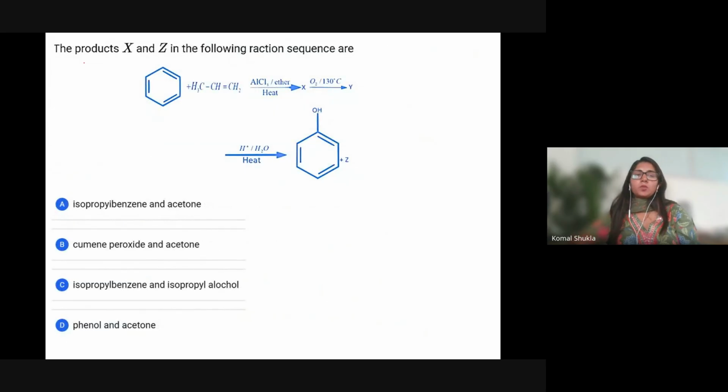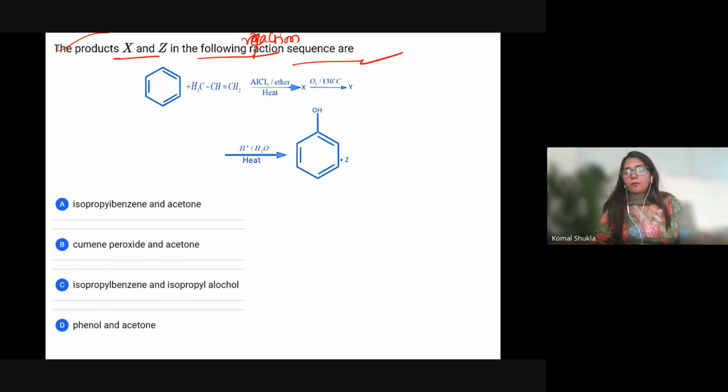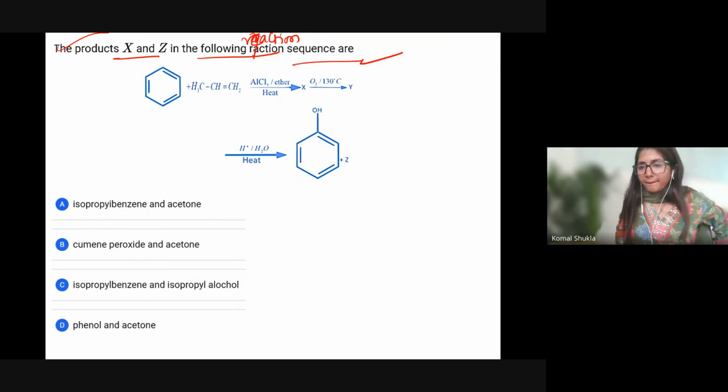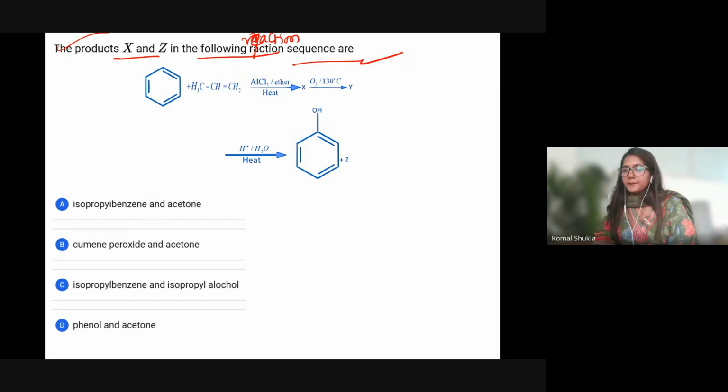Let's talk about this next question. The products X and Z in the following reaction sequences are. What is going to be the answer for this particular question? See, benzene is going to react with any alkene in the presence of AlCl3 and ether.